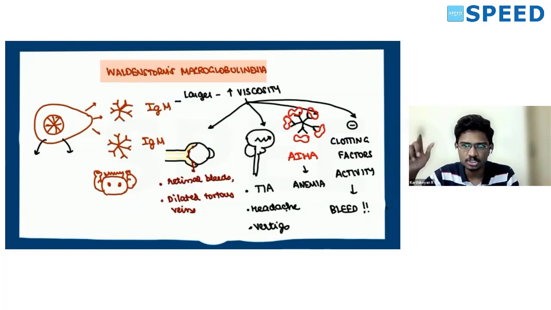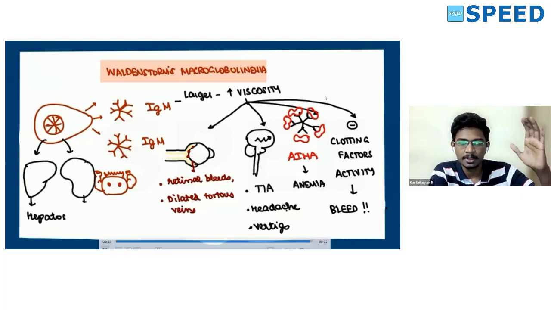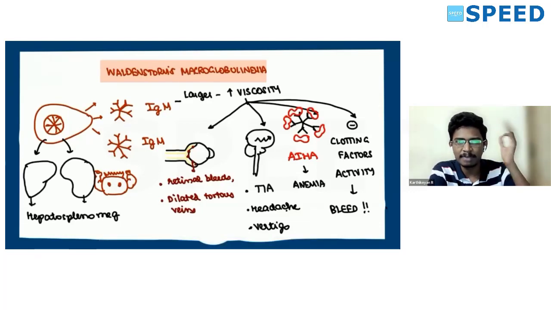Then IgM also activates lots of complement as well as agglutinates RBCs, and it's a cryoglobulin. So it causes hemolysis, autoimmune hemolytic anemia. Then it also inhibits clotting factors, with an easy tendency to bleed, and also the plasma cells pour into the liver and spleen, causing massive hepatosplenomegaly as well as lymphadenopathy.